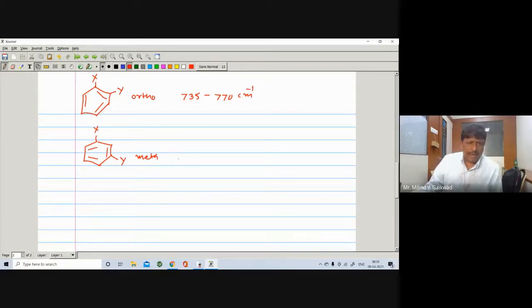Then you are having a band at 735, 750 to 810. And if it is a para disubstituted benzene, here is X and here is a Y. It is a para disubstituted. Then it will appear at 790 to 850 centimeter inverse.